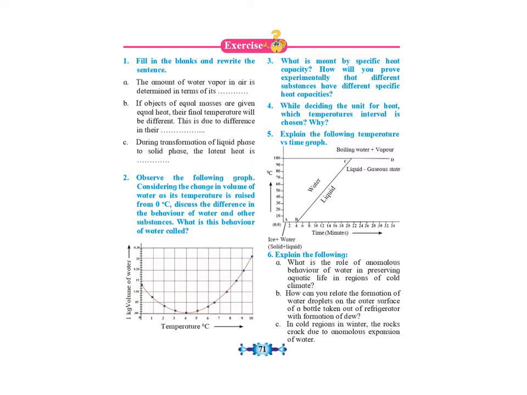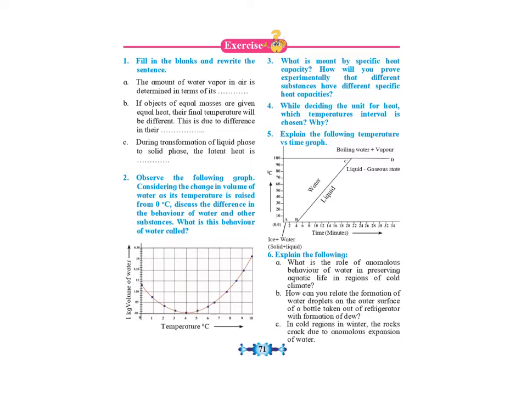Question number 5 is again a big question, and this is also along with a diagram. Explain the following temperature versus time graph. This answer is given on page number 62 to 63. Again, I told you it's a big paragraph. So page number 62 from the last paragraph.